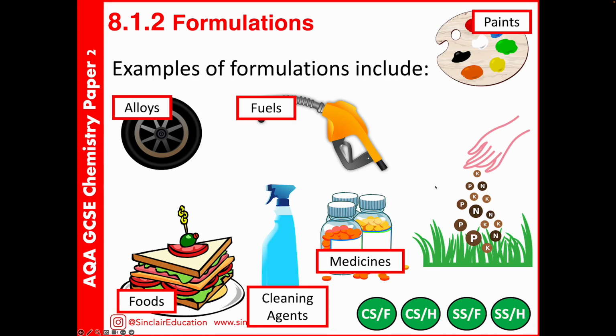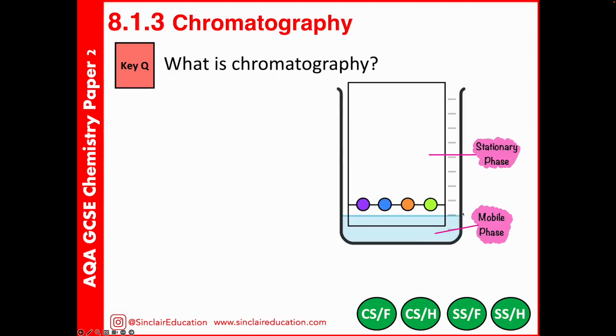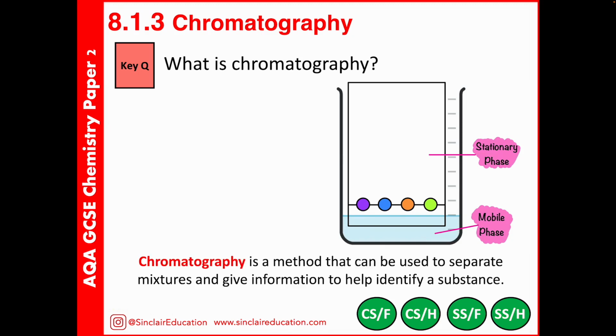If you're doing separate science, you study this in a bit more detail towards the end of the topic, but fertilizers are also an example of a formulation. All the different components that a plant needs for growth are added in fixed proportions to that fertilizer. We've got pure substances, but if we do have a mixture, we can use different methods to start to separate this. And this is where chromatography comes in. Chromatography is a method that we can use to separate mixtures of soluble substances and actually help us identify a mystery substance.